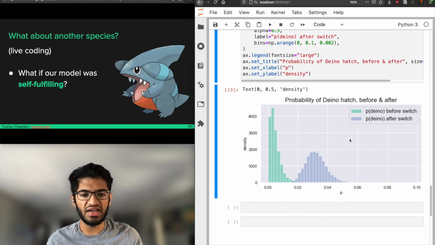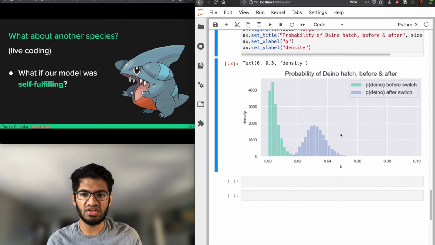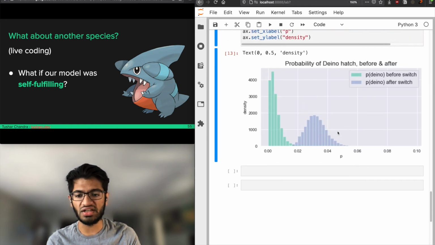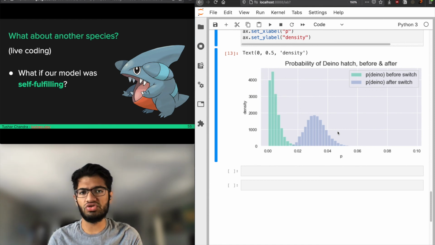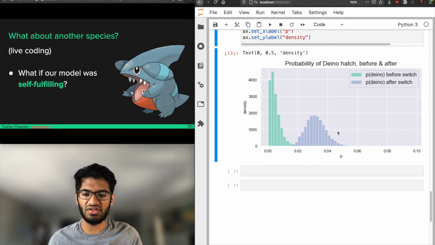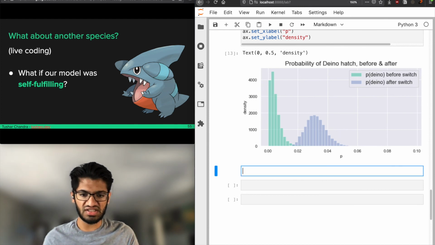So I want to try another species quickly as a test to make sure that our model wasn't self-fulfilling. What if us building the model that encoded the switch put too much structure on the problem, such that the sampler had no choice but to find the same probability for both? What if us putting the switch statement in the model forced the model to encode this structure that found a shiny rate before and a shiny rate after? So let's try this for a species that we don't think the shiny rate changed and see if we get different results.